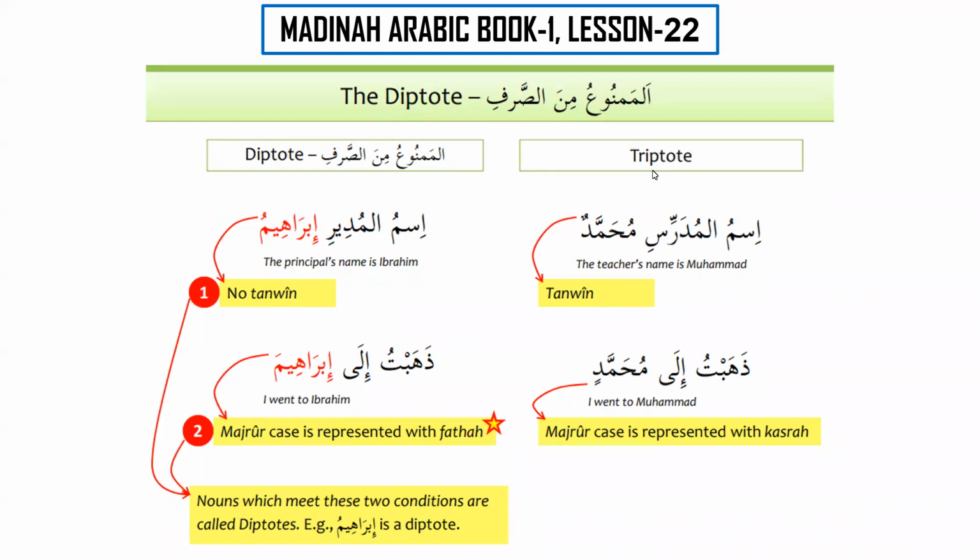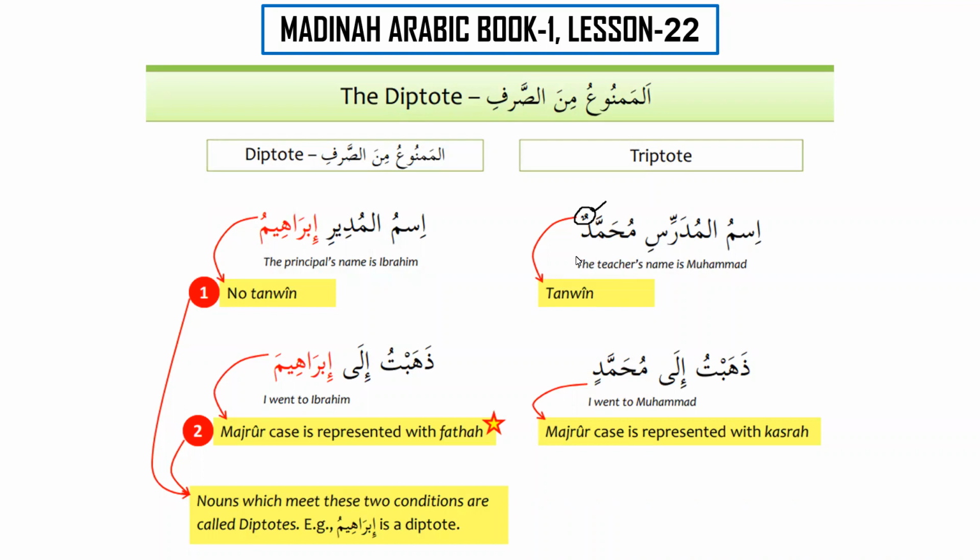What is triptote? We know that every noun has three states: marfu'un, mansubun, and majrurun. When we say triptote, it accepts tanween, that's number one. And number two, in three states, it has three forms. For example, Muhammadun, Muhammadan, and Muhammadin.